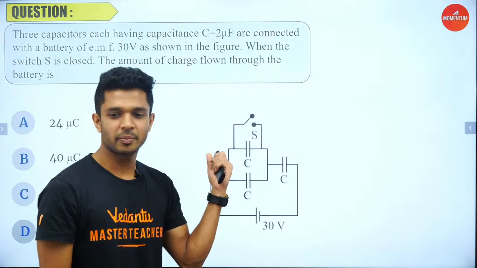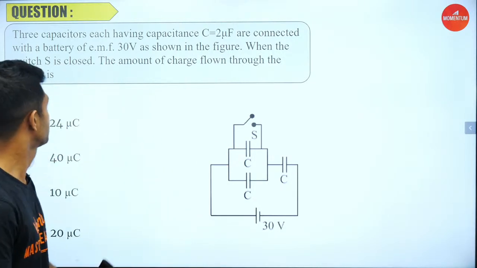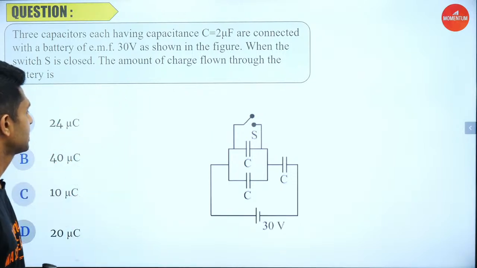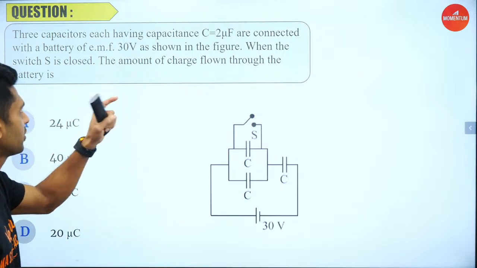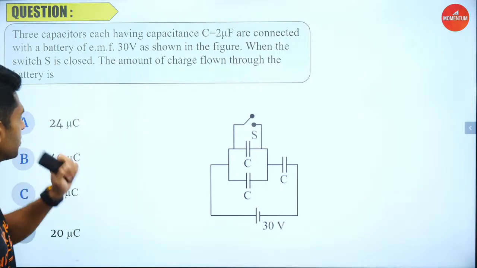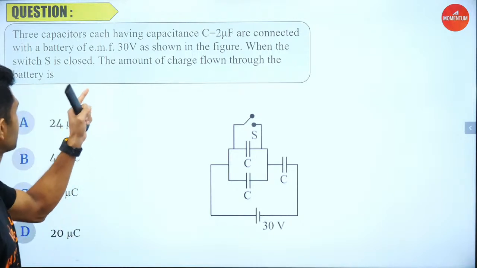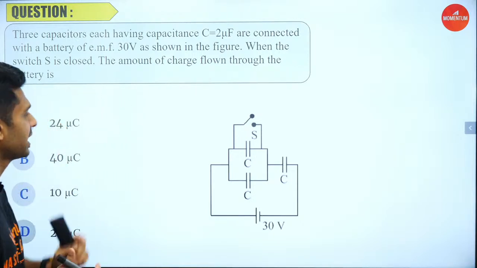We'll discuss capacitors. So I'm going to start, thinking that everyone is super excited for the class. Now we have 3 capacitors, right? Each is having a capacitance of 2 microfarad, as you can see, connected with a battery of EMF 30 volt. Everything is there in the figure. When the switch S is closed, the amount of charge flown through the battery.